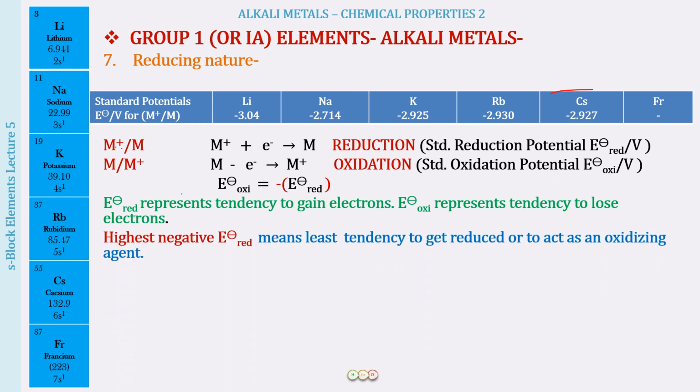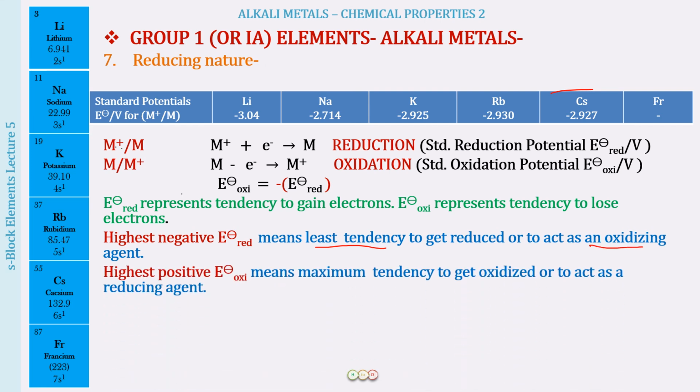And the highest negative electrode potential value for the reduction potential is going to mean that there is a least tendency to get reduced, or a least tendency to act as an oxidizing agent. And the highest positive electrode potential value for the oxidation potential means what?